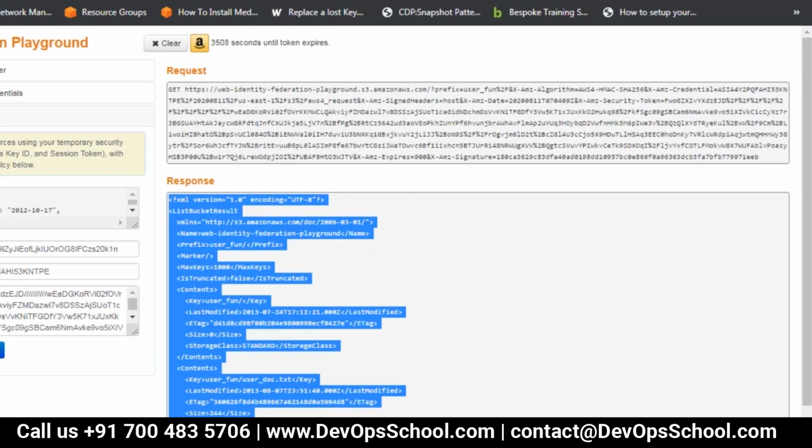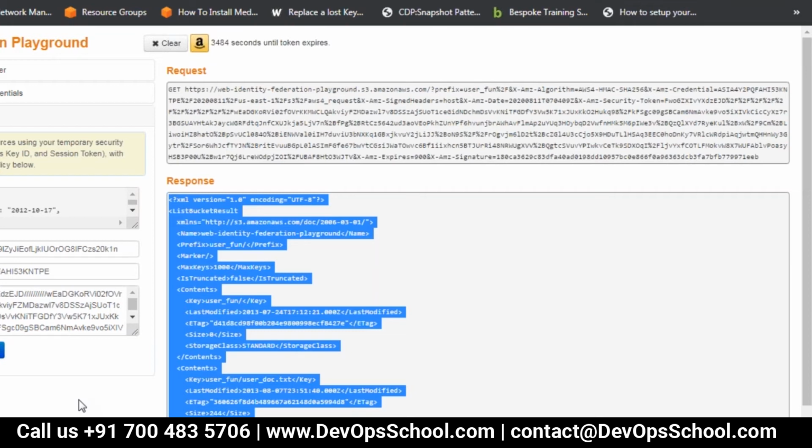The STS service is in the picture, and you will get temporary credentials. It is assuming the role, and that role has a policy. You can assign a policy to the role, and through the role you can execute certain commands, certain access. Are you getting it?